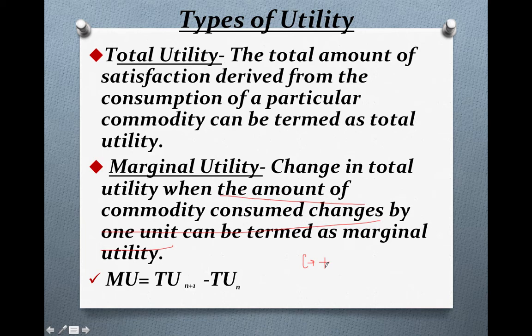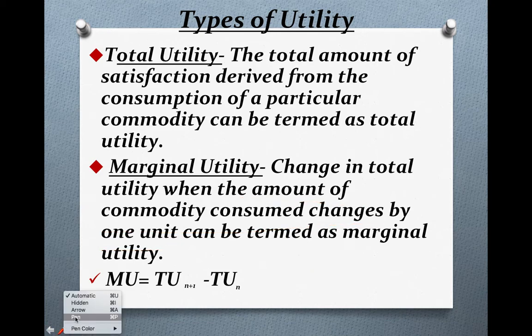I have made you understand by that example that if you are hungry, you want to eat one chapati, then after that you also want to eat one more chapati, then you get less satisfaction or less utility. One more you want to consume, you get less utility. So that means with the consumption of every additional unit, the marginal utility, the satisfaction, goes on decreasing.